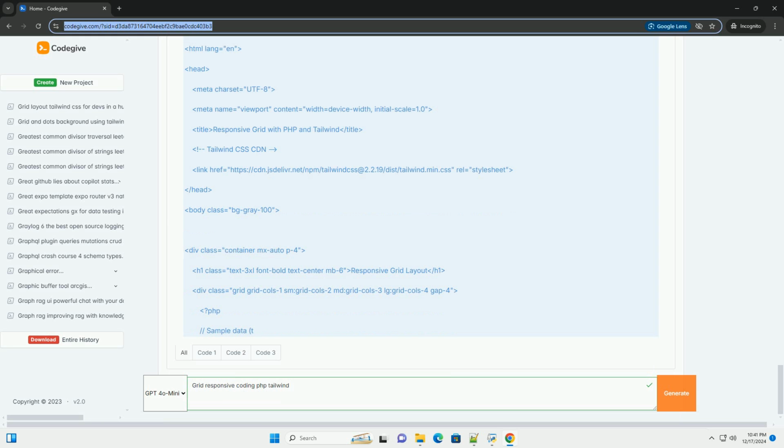Conclusion. Congratulations! You've successfully created a responsive grid layout using PHP and Tailwind CSS. This is a foundational setup that you can build upon, such as integrating with a database, adding more styling, or implementing interactivity with JavaScript. Tailwind CSS's utility classes make it easy to customize your design as needed.